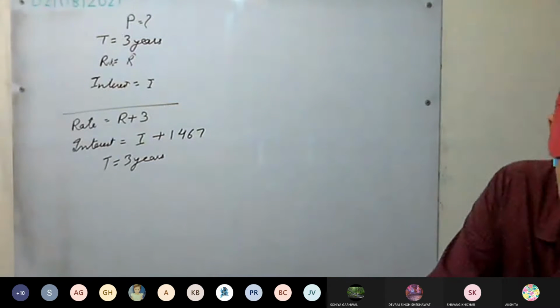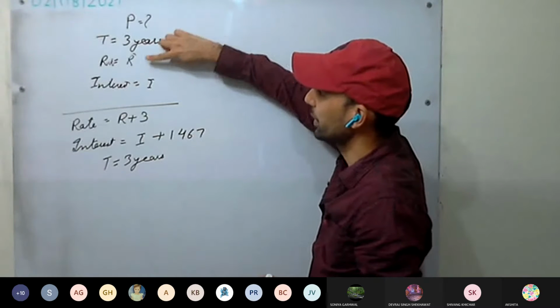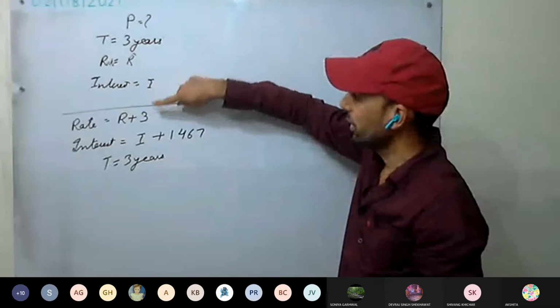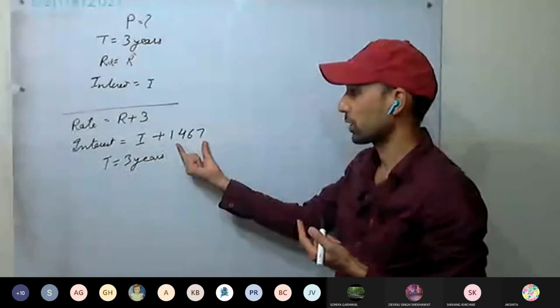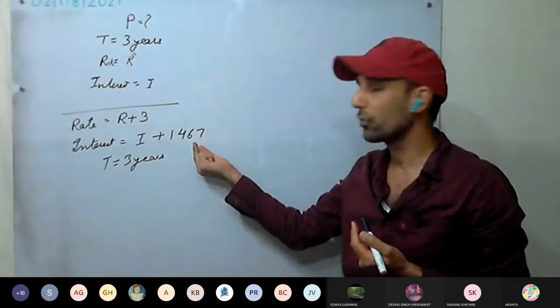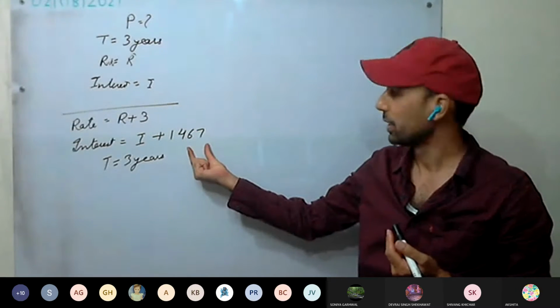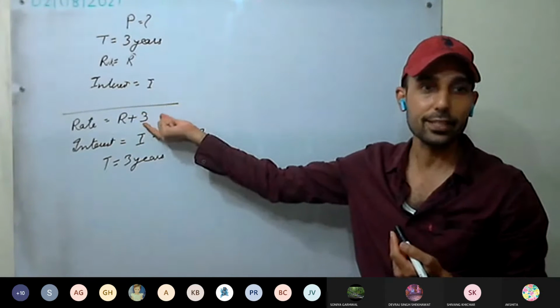So see here, what is there? Some P is invested for 3 years at some rate, and interest required is high. Now, if the rate had increased, interest would have increased by this much. This extra money is because of which rate? Because of this 3% increase. This extra increase in interest is because of this 3% rate.